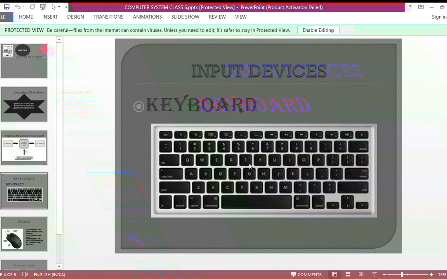If you want to go to the next line, if you want to jump from one line to another line, then we use the enter key. Suppose I am typing here keyboard and I want to jump from that to the next line. Okay, I'll show you here. Wait a minute, I'll show you.